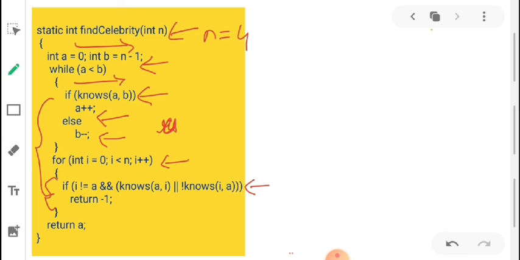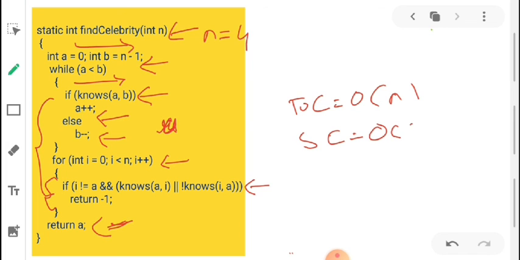If it satisfies all the other remaining cells to be a celebrity, we'll return A. That will be the celebrity. The time complexity is O of n, as I've already told, and space complexity remains constant because we are not using any extra space here.